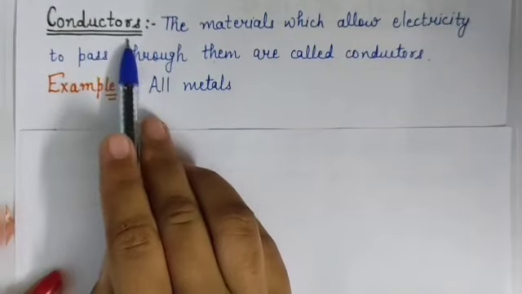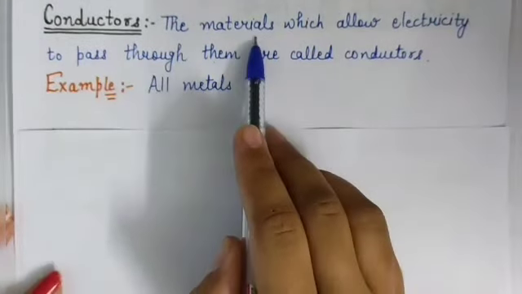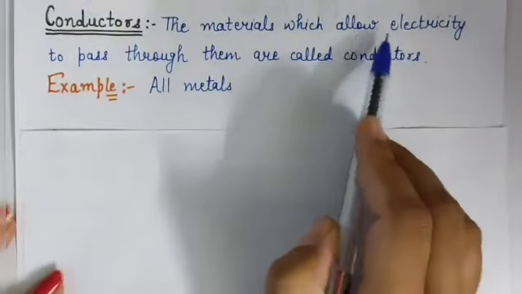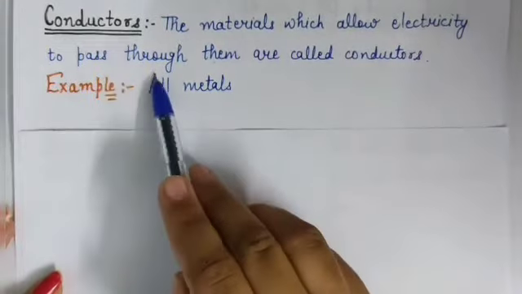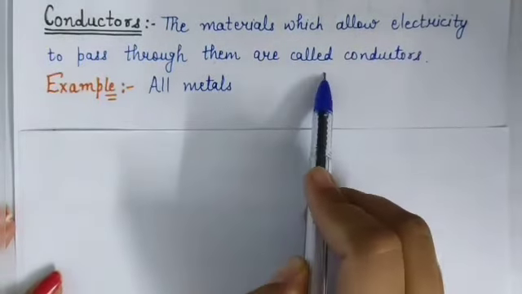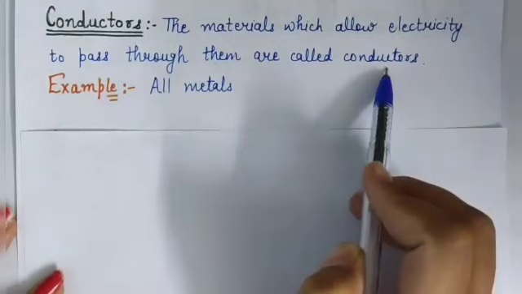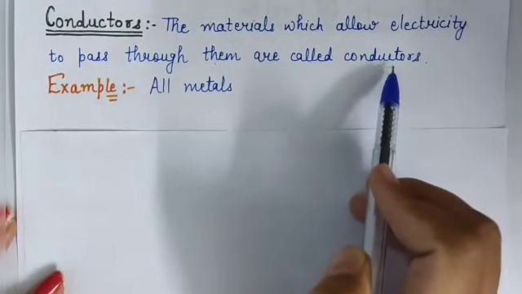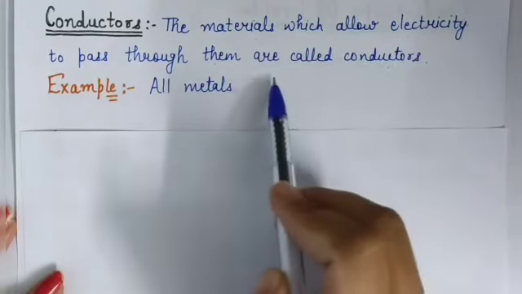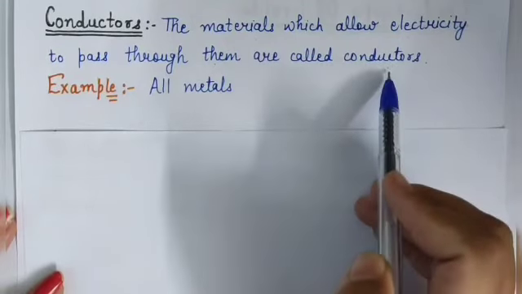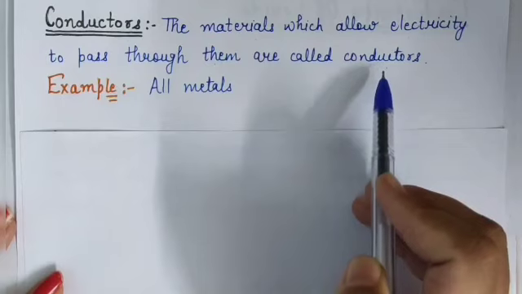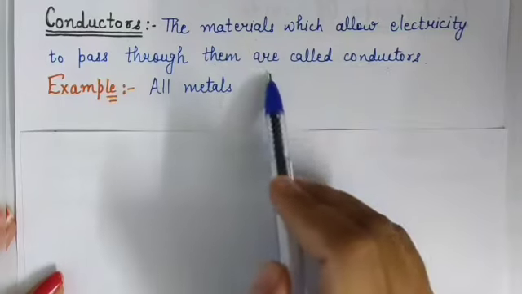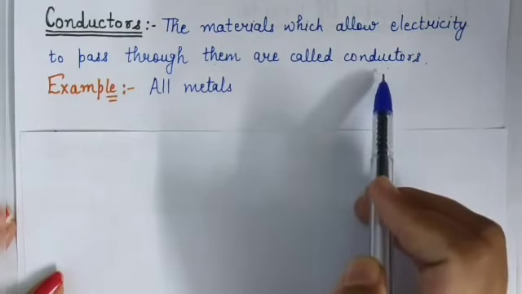Now what are conductors? The materials which allow electricity to pass through them are called conductors. It means if electric current passes through the material, then that material is called a conductor.